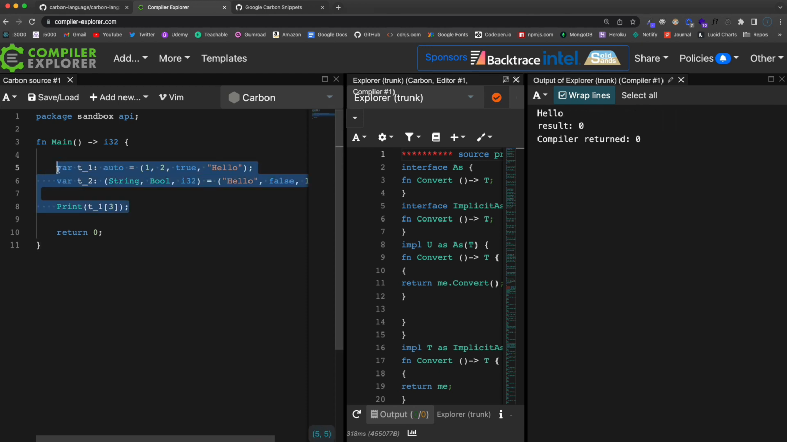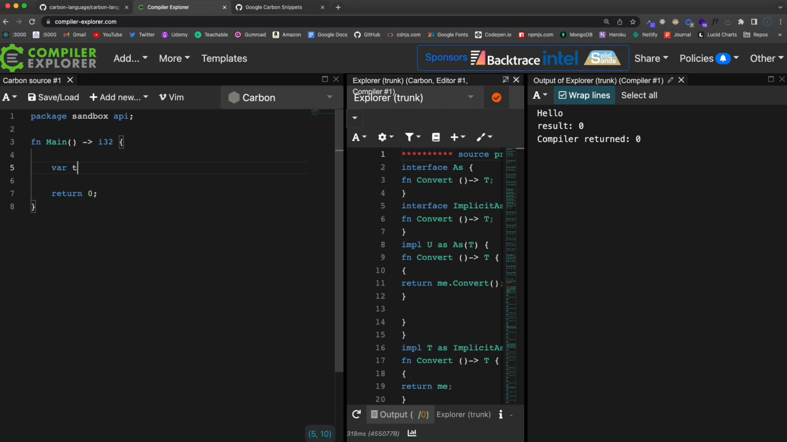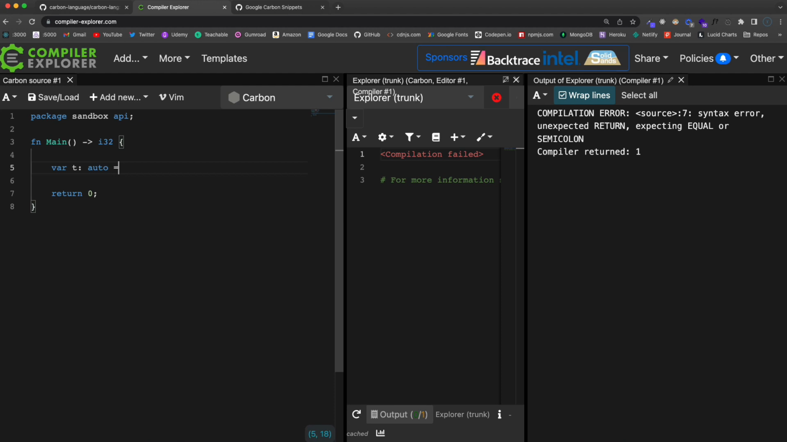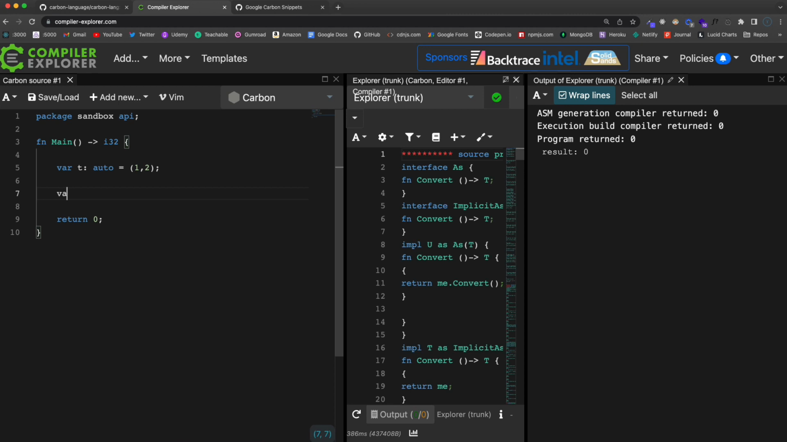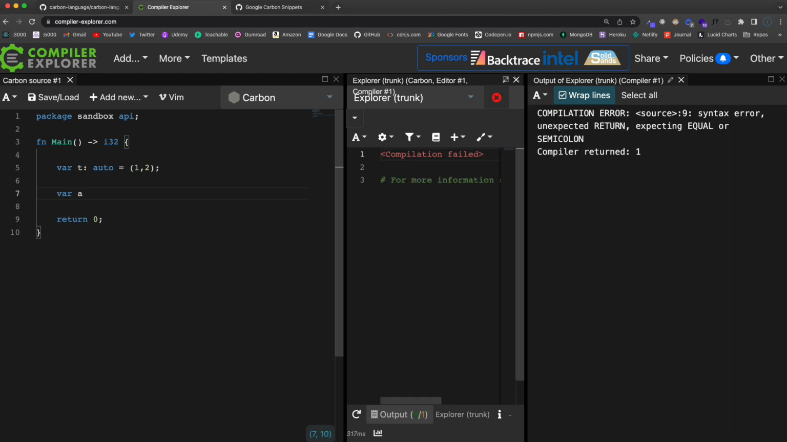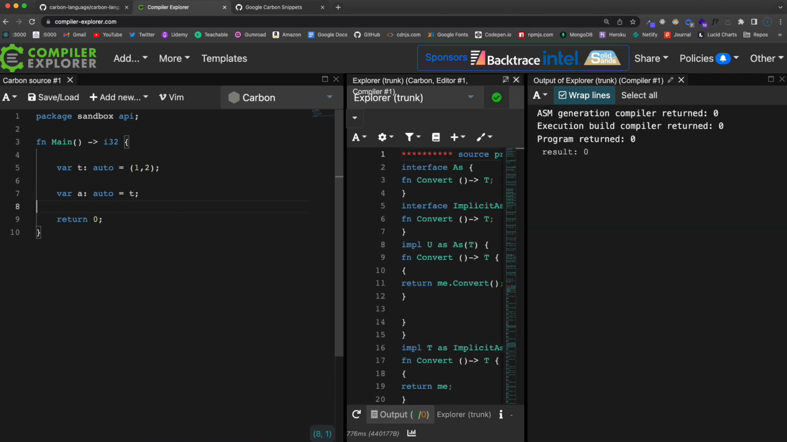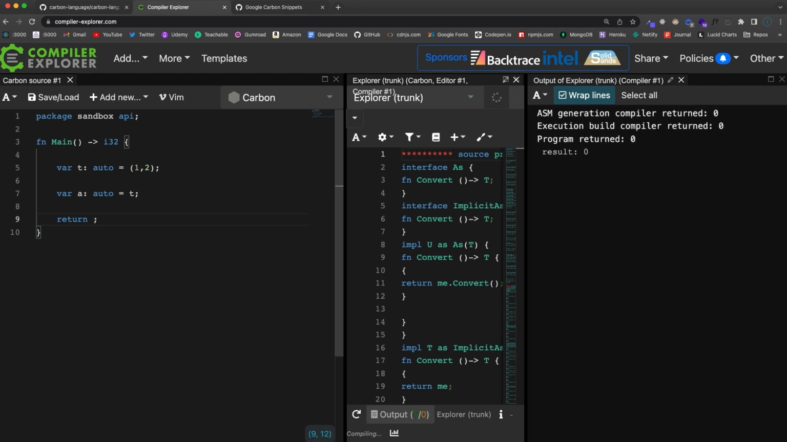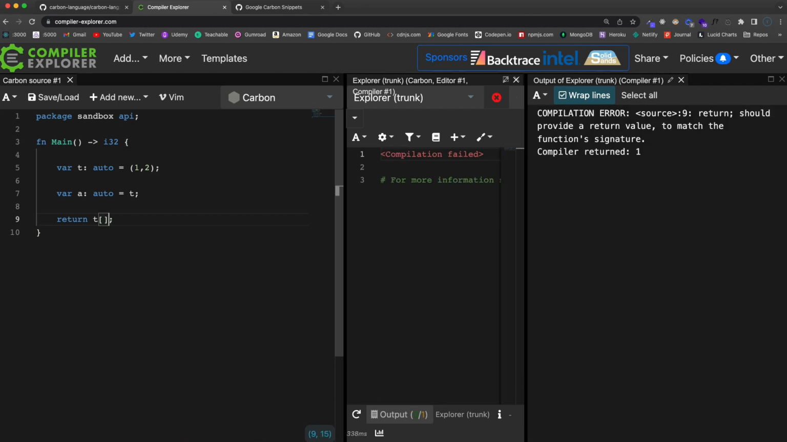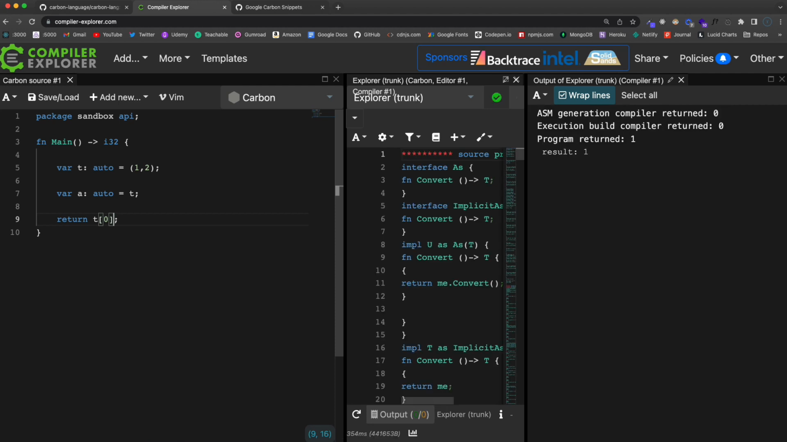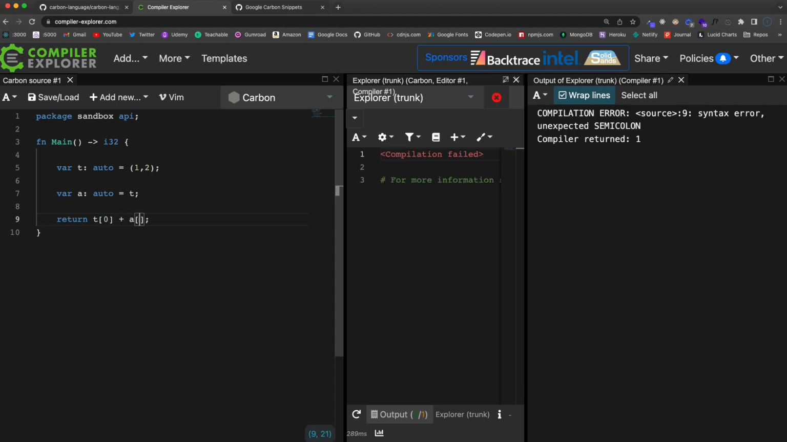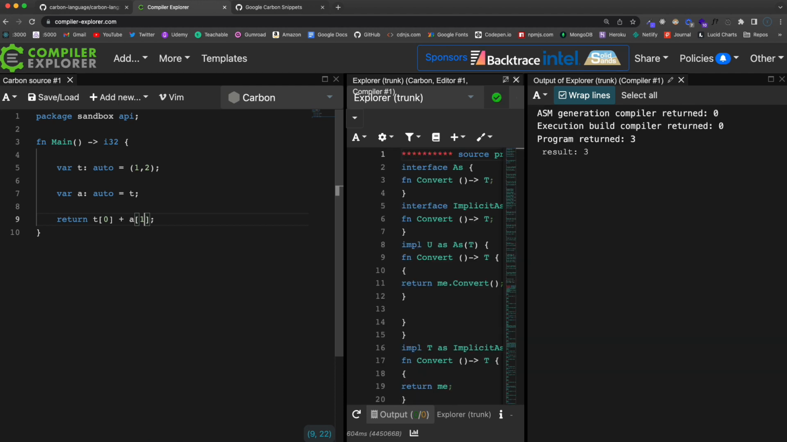So we can also convert tuples to an array. So if I say var t, auto, set that to just 1 and 2, and then we should be able to say var a, and then as far as the type, actually we'll just do auto, and should be able to just set that to t, and then down here for the return, let's say we want t0, which should be 1, and then we'll add a1, which should be 2, and we get a result of 3.